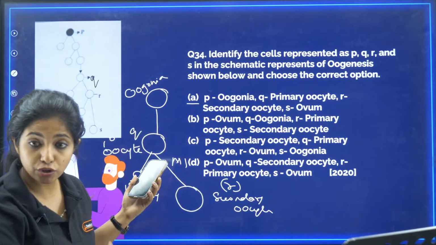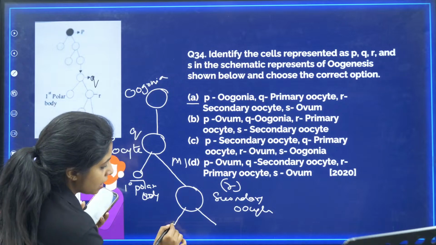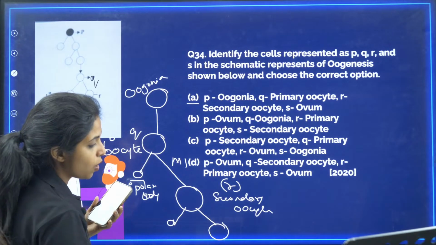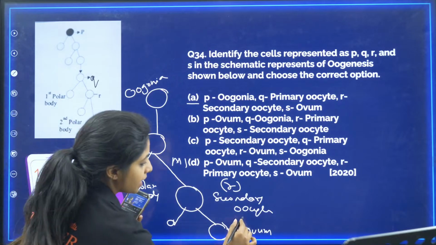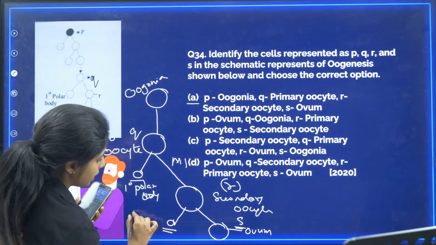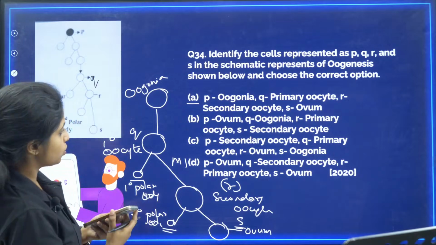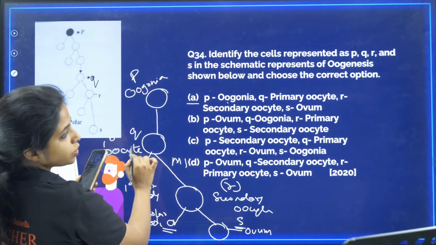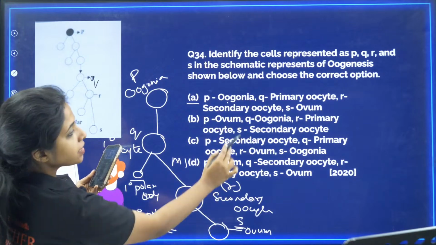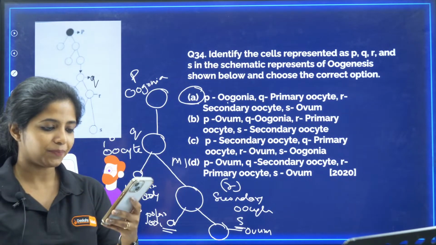Now, again, meiosis 2 has to happen. In meiosis 2, this will again divide into two. Again, there's a small cell and a big cell. This big cell is known as ovum. And what is S? Ovum. The small cell is secondary polar body. Again, not of any use. So P is oogonia, Q is primary oocyte, R is secondary oocyte, and S is ovum, which is why A becomes your answer.